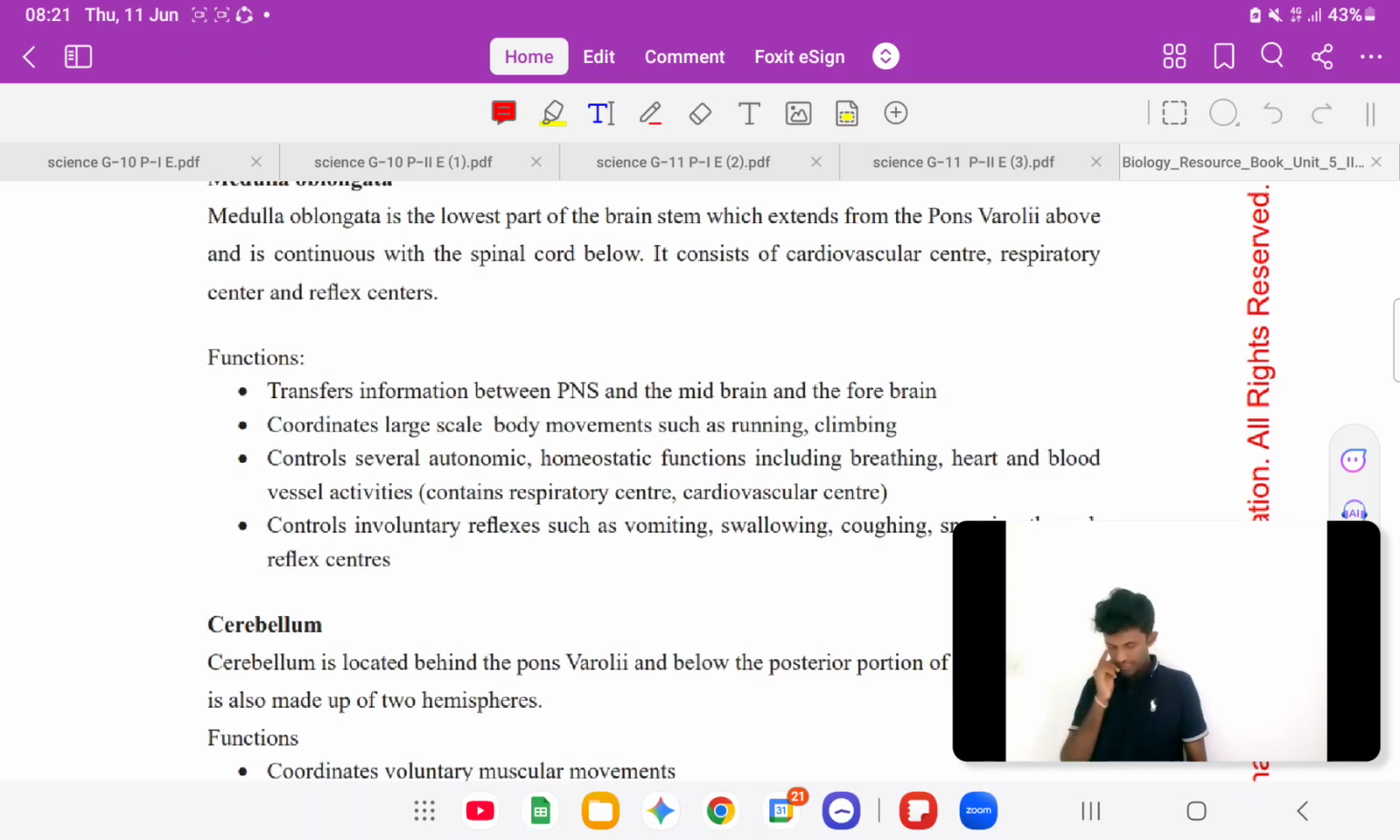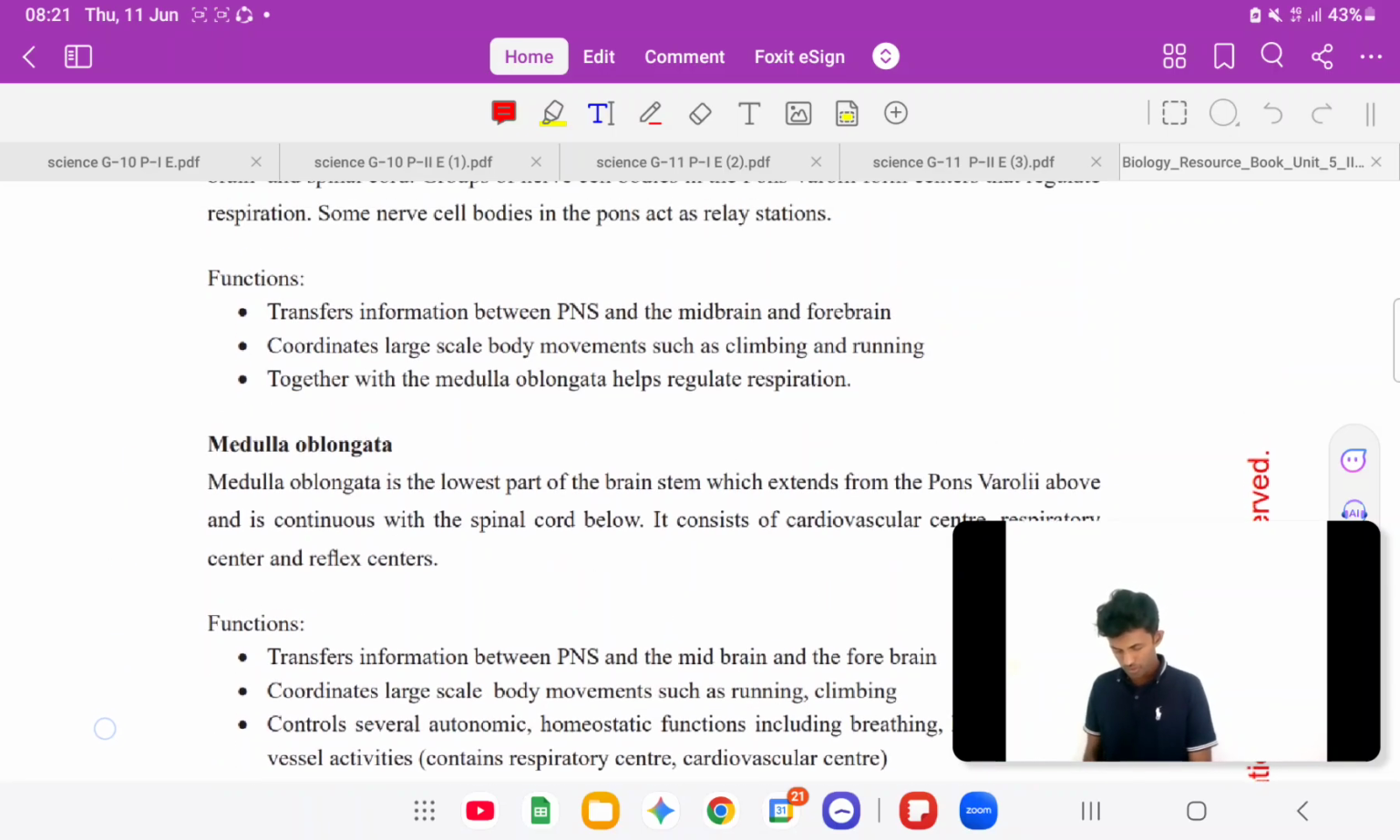In addition, medulla oblongata controls involuntary reflexes, such as vomiting, coughing, sneezing. So likewise, they control involuntary reflexes. So those are the functions.